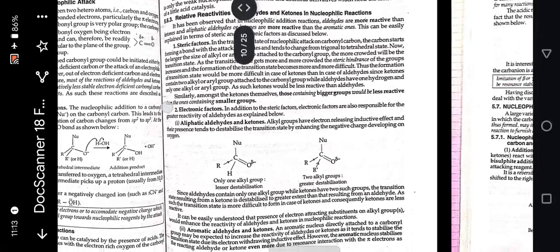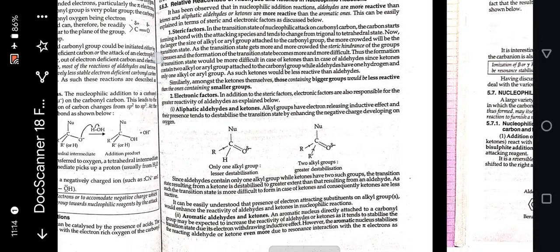Second is electronic factors. In addition to steric factor, the electronic factors are also responsible for the greater reactivity of aldehydes, as explained below. Aliphatic aldehydes and ketones: alkyl groups have electron releasing inductive effect, and their presence tends to destabilize the transition state by enhancing the negative charge developing on oxygen.